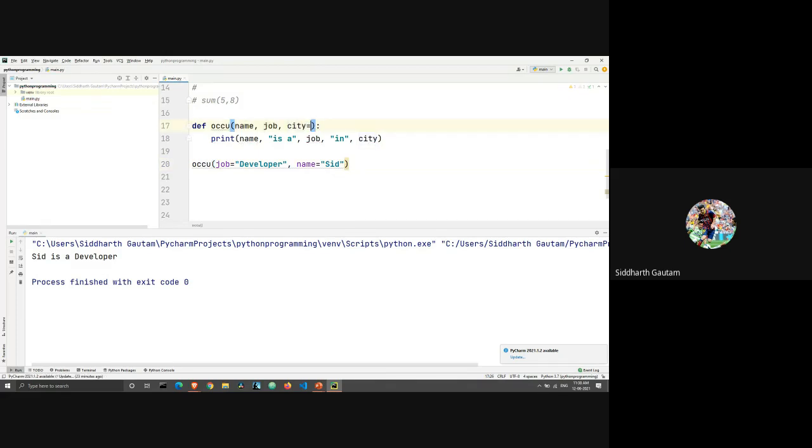City is equal to, and we are going to enter here Delhi. Now let's run this. So this is the statement we get. Sid is a developer in Delhi.